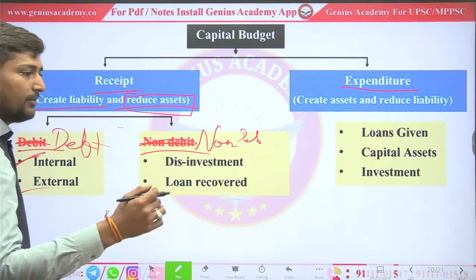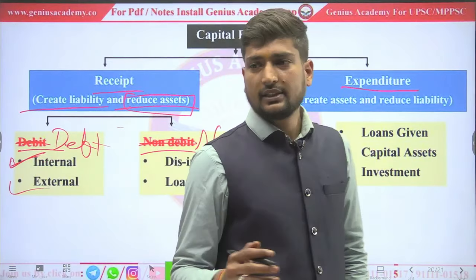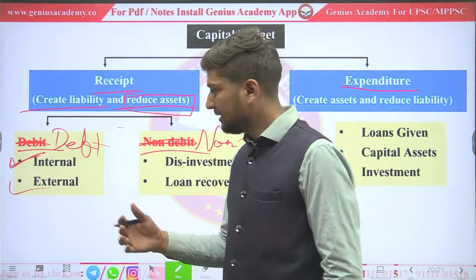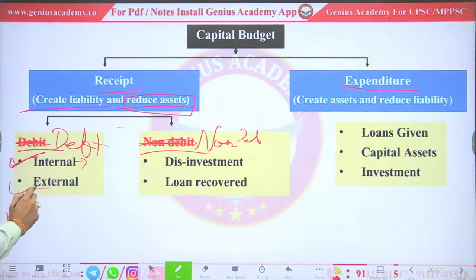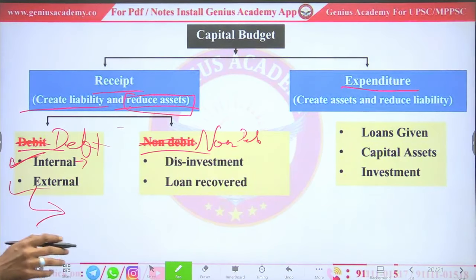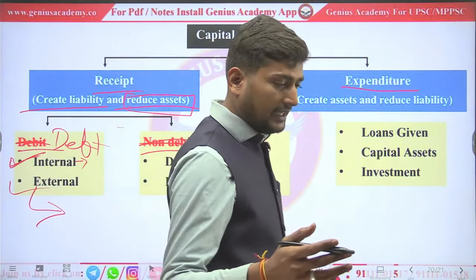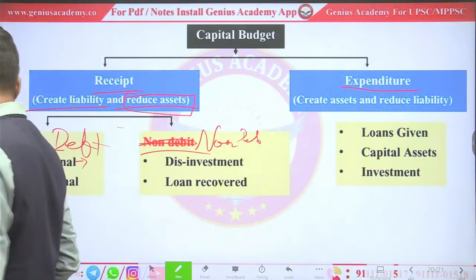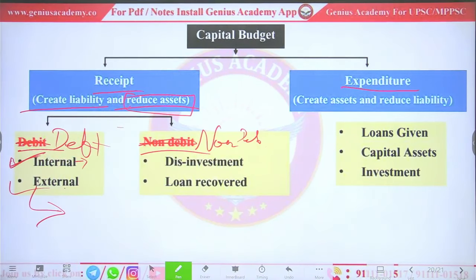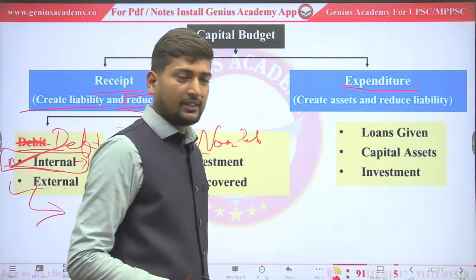Government takes debt from within the nation, just from any bank, from any businessman, or from any institution; it will be internal. External: government taking loan from any country or any international institution, just like World Bank, Asian Development Bank, it will be covered under external. Indian government has more debt in internal debt. Okay, Indian government took more loan in internal form. So like this, questions are there in UPSC.